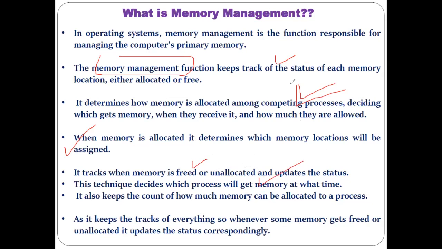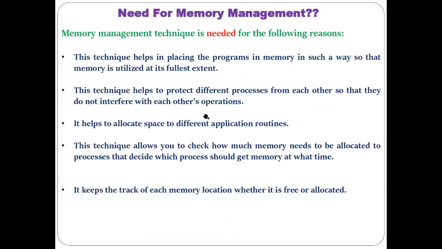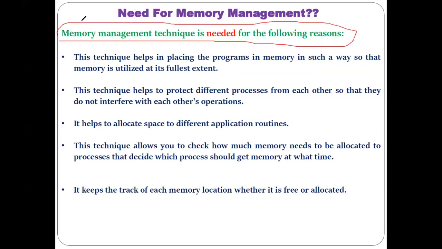Doing all this management is nothing but memory management, which happens as a function of our operating system. And who is doing all these things? The operating system, with the help of the memory management module. Okay, on the basis of all the discussion we have done, there are some reasons related to why we need memory management techniques.